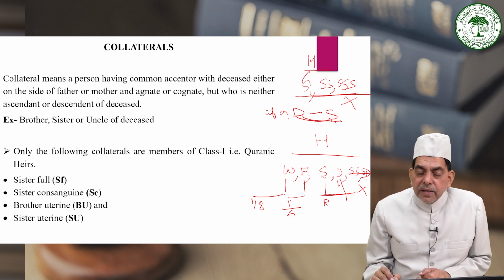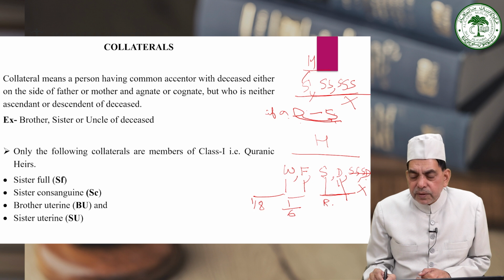And whatever the residue is will be divided among the residuaries, here in the given example between the son and daughter, in the ratio that the son will take double the daughter. The rule is that each son takes double of each daughter.